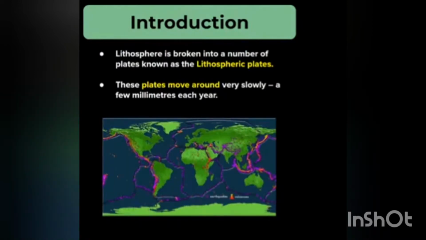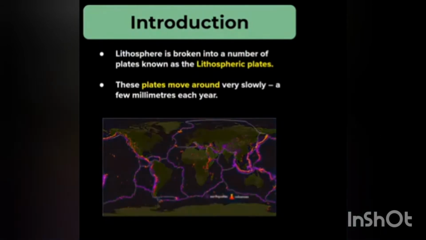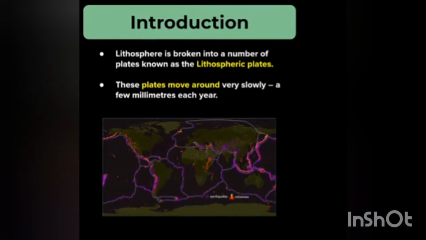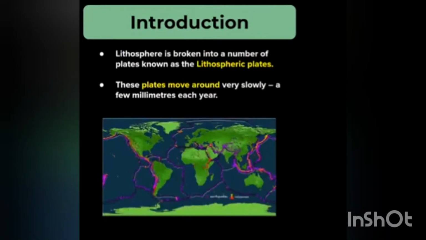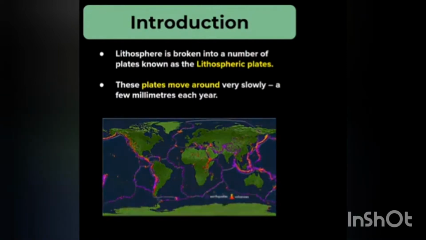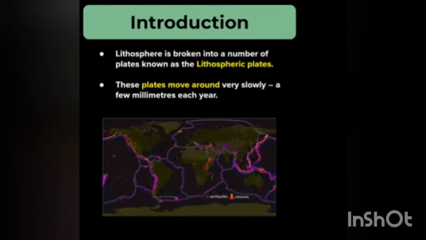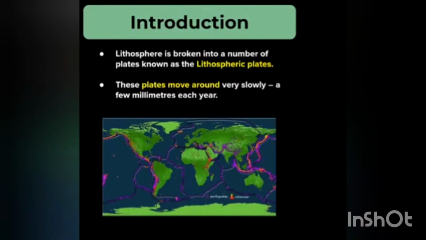Talking about the evolution of the continents, Alfred Wegener's theory of continental drift proved that millions of years ago all the continents were joined in a supercontinent which he called Pangaea. Due to the movements of the lithospheric plates, the supercontinent broke into large land masses that drifted away. The big land masses became continents and water collected between these land masses to form oceans.